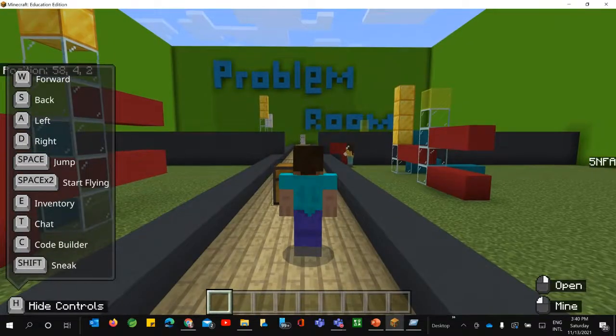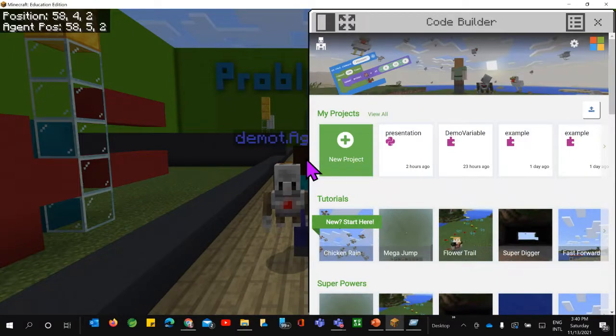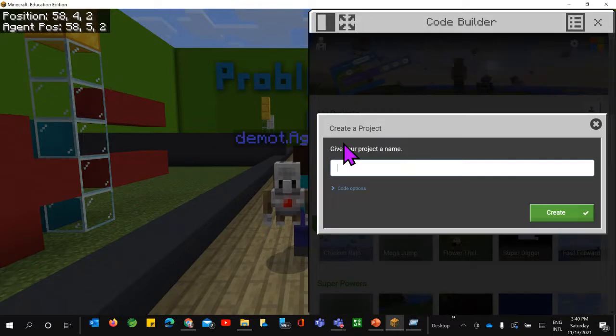Now, yes, we were talking about the code builder again, right? How to write code in Python to check odd and even. Slowly and gradually I have shown all the examples one by one. I had given a tutorial related to the chicken train and already explained the building blocks we can use in Minecraft here. So again, we can click on this new project, and I can give it a name, that is odd and even.